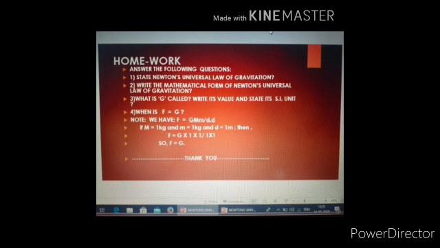So in that case, capital F will be equal to capital G. This means that if two bodies each have a mass of 1 kg and are separated by a distance of 1 meter, then the gravitational force between them will be equal to the value of the universal gravitational constant.